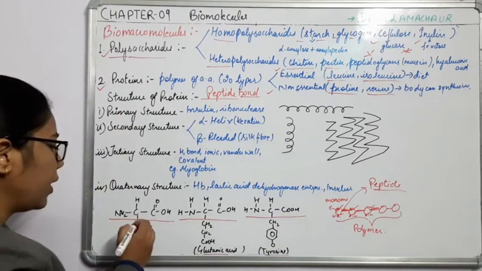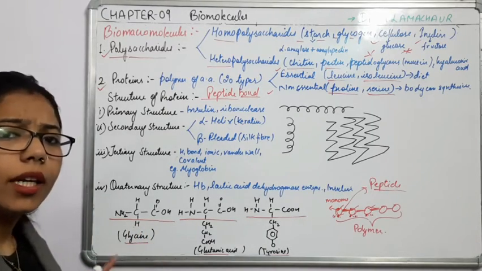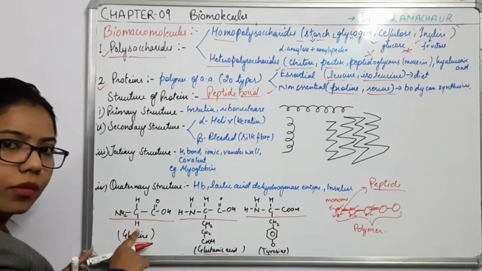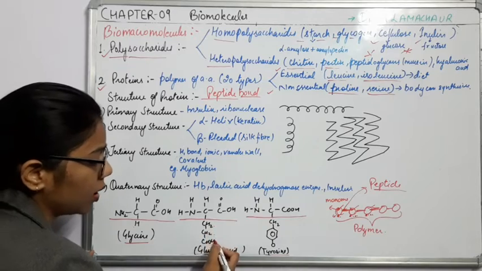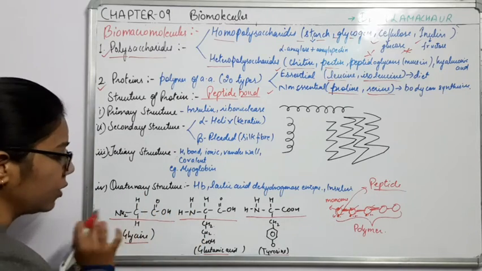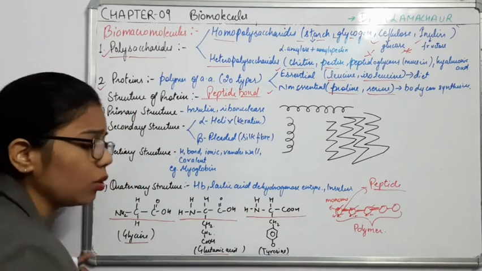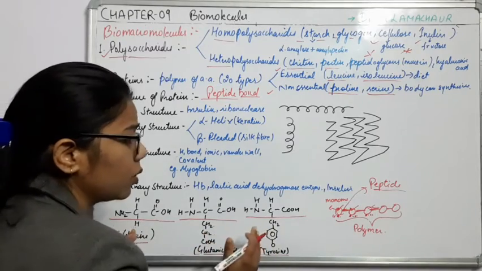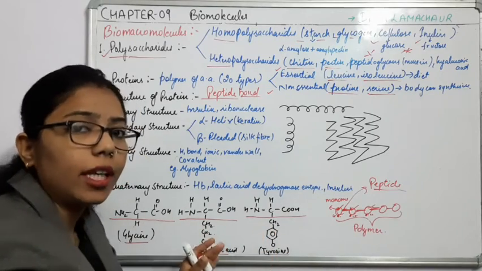Here you can see when I have added only hydrogen, it is a simpler amino acid. Glycine is a simple amino acid. Why? Because it has only hydrogen here. Likewise, when I add CH2CH2COOH instead of the H group here, what does it form? Glutamic acid. When I add the phenyl with CH2, what does it form? Tyrosine. So when we combine these, what does it form? Protein. How is protein forming? When I add these three types of amino acid.